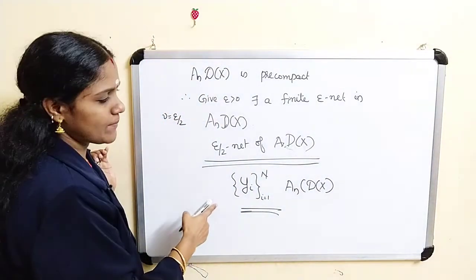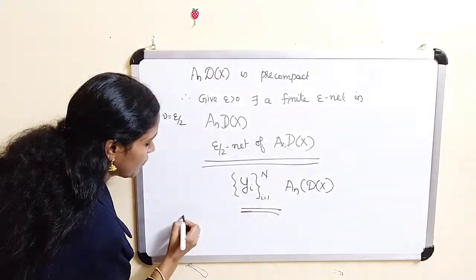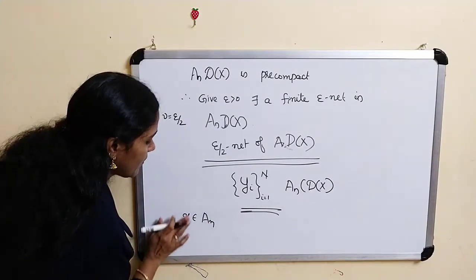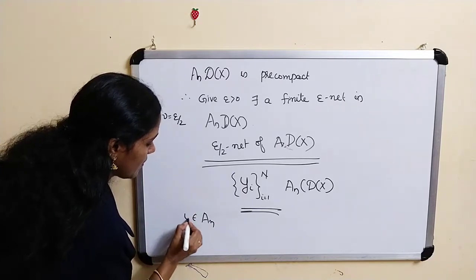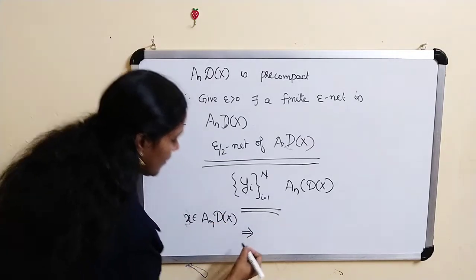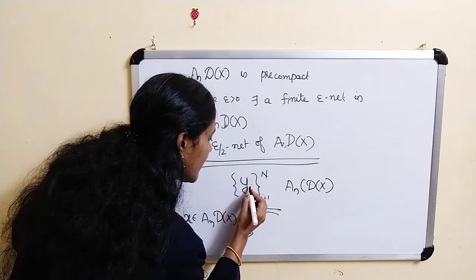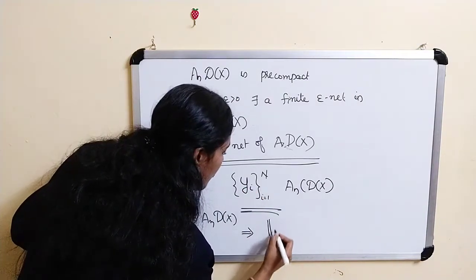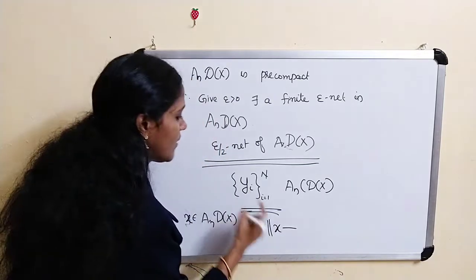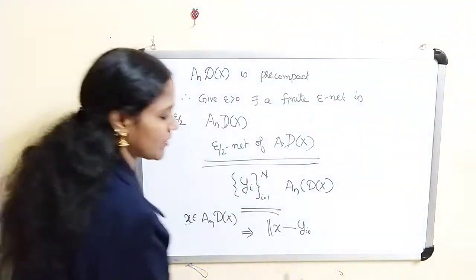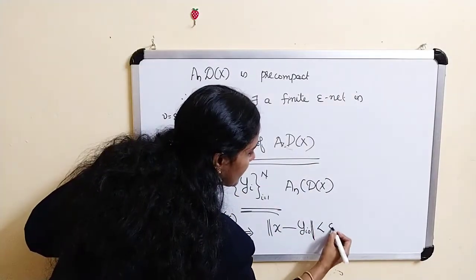That means, suppose you take any x belongs to A_n D of x, this implies there exists some element, which I am denoting as y_i naught, in this set, such that norm of x minus y_i naught is less than epsilon by 2.